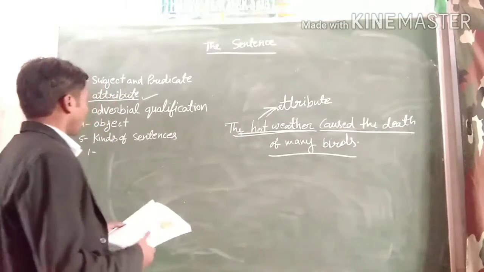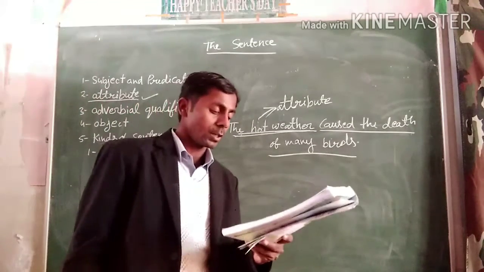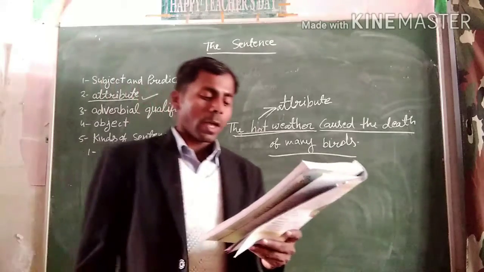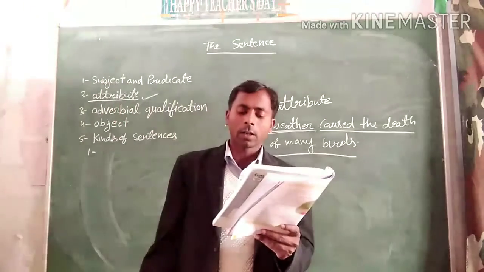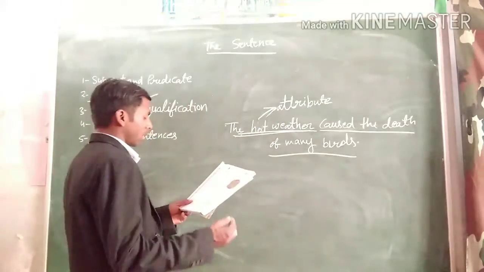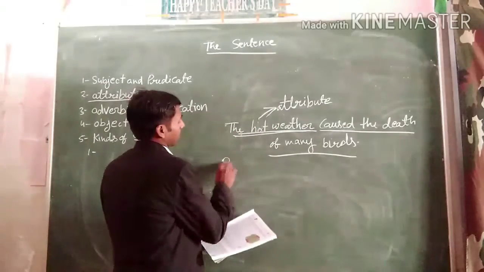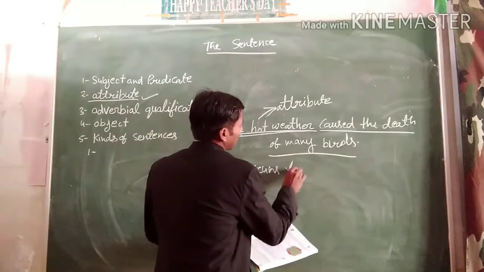So next is adverbial qualification. An adverb or an adverb phrase that qualifies the verb is called an adverbial qualification. Just like that, we ran all the way, or Ravi runs fast.